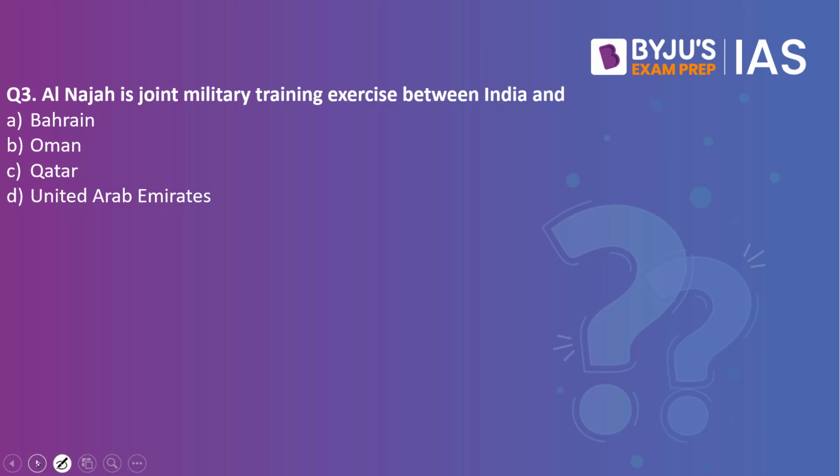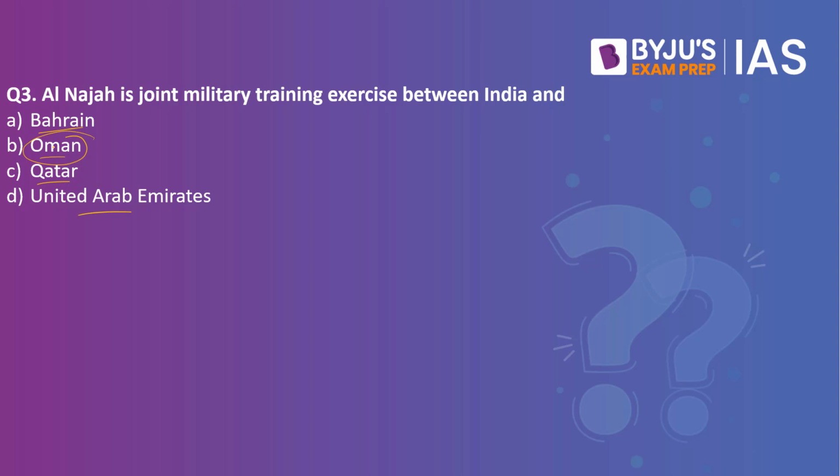Najah is a joint military training exercise between India and Bahrain, Oman, Qatar and United Arab Emirates. The answer to this is Oman. So Najah happens to be a joint military training exercise between the Indian Army and the Royal Oman Army, and the aim of this exercise is basically to build and promote bilateral armies relationship between India and Oman. So basically this will enhance the interoperability, and at the same time both these armies would be able to exchange their skills as well as experiences.